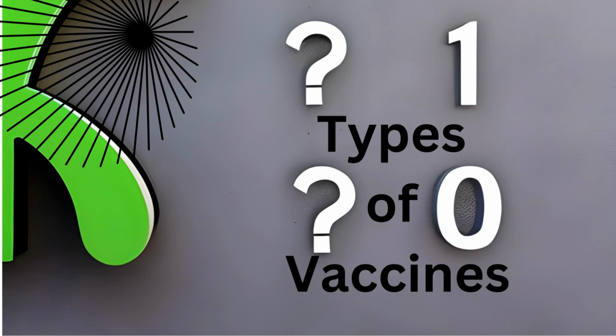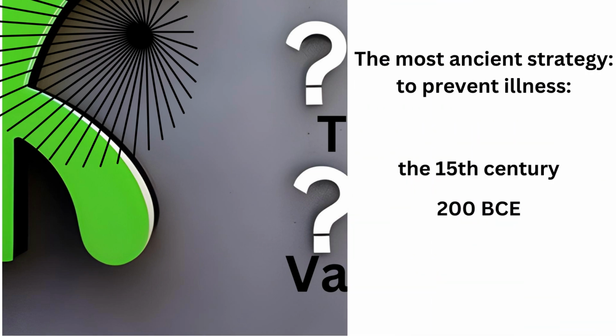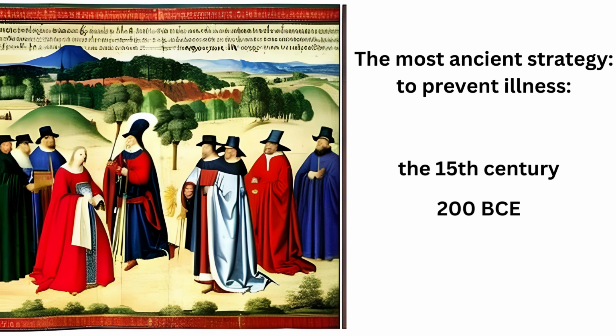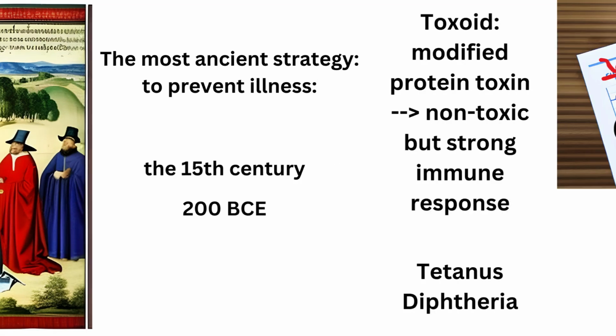To understand vaccines better, we need to know how they are made. There are several basic strategies for making vaccines. Let's see some of the major strategies. The most ancient strategy in preventing illness happened in 15th century. People in different parts of the world have attempted to prevent illness by intentionally exposing healthy people to smallpox. Some believe it started 200 years before Common Era. Then science stepped in.